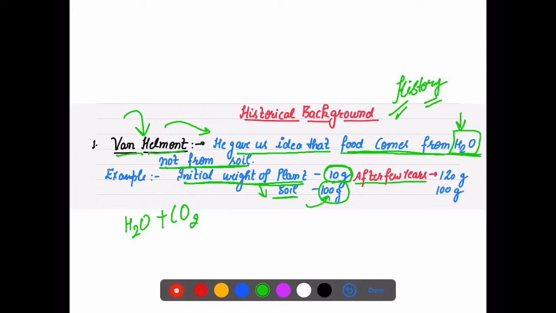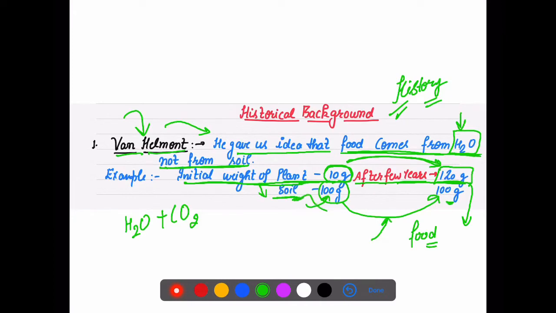After a few years or a few months, he observed that the weight of the plant was 120 gram and the soil's weight was 100 gram only, or maybe a little bit reduced. His main conclusion was that the weight of the plant increased. And how did it increase? Due to the formation of food, and that food, he said, is not coming from the soil, because